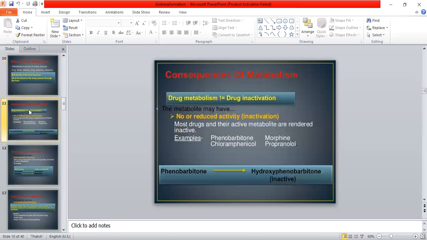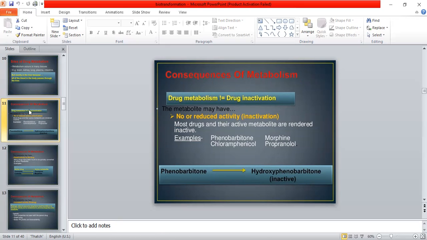This is the main reason. Hence, in drug metabolism, drugs are converted into inactive metabolites, which provides easiness in removing the drug.